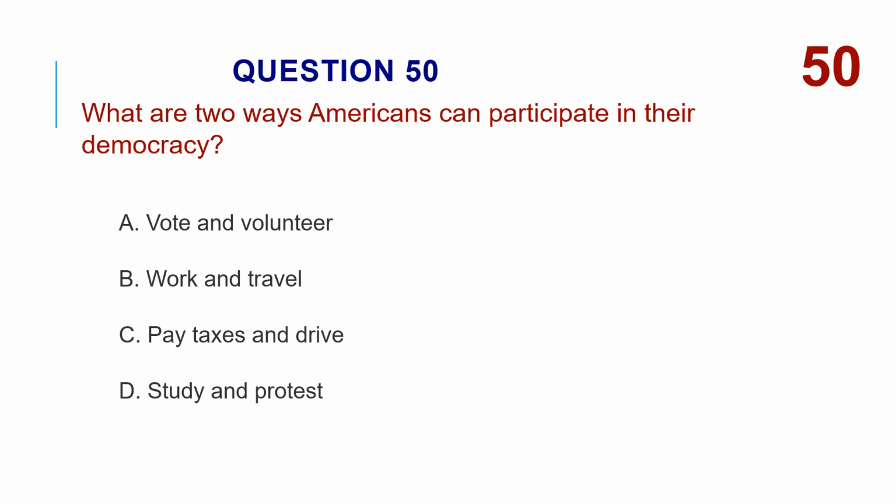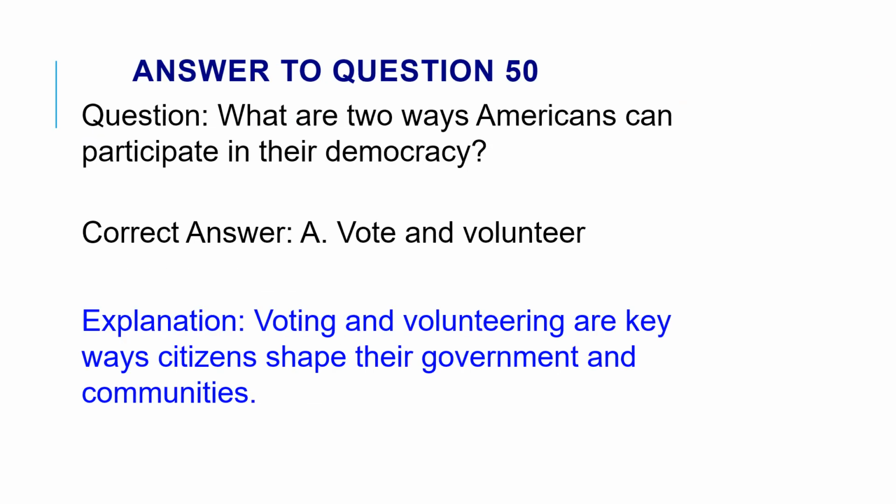What are two ways Americans can participate in their democracy? A. Vote and volunteer. B. Work and travel. C. Pay taxes and drive. D. Study and protest. The correct answer is A. Vote and volunteer. Voting and volunteering are key ways citizens shape their government and communities.